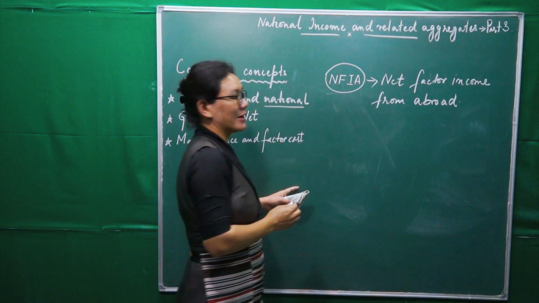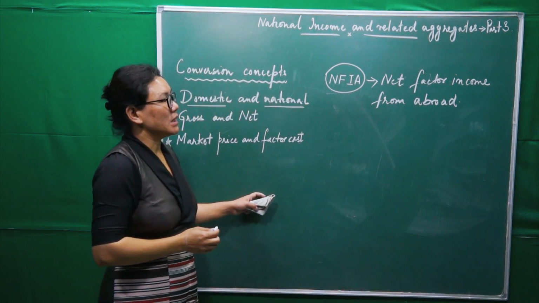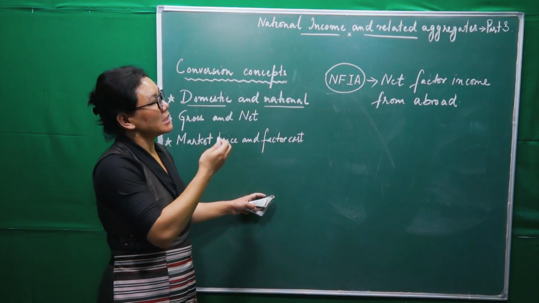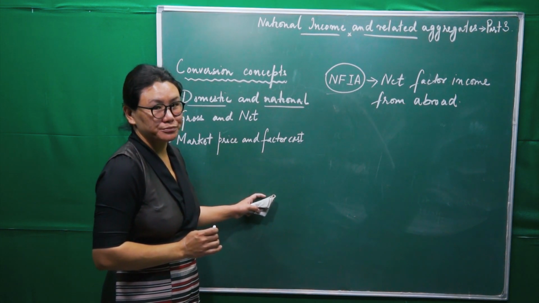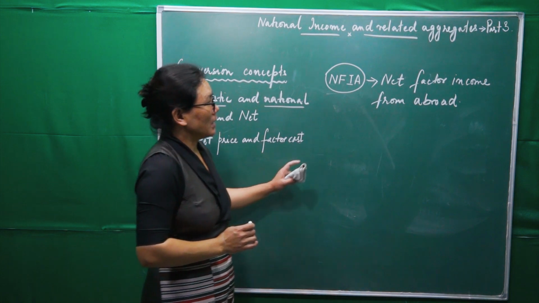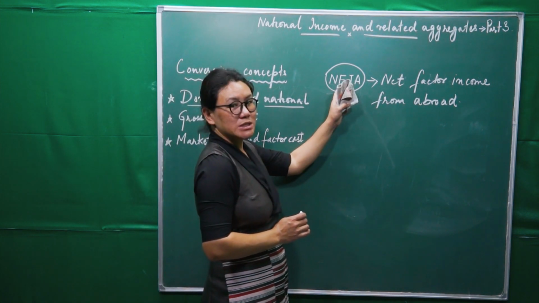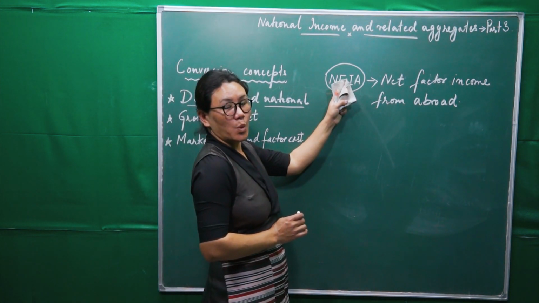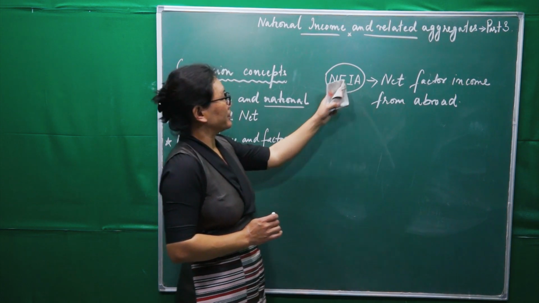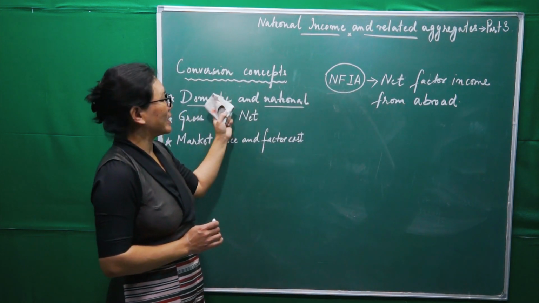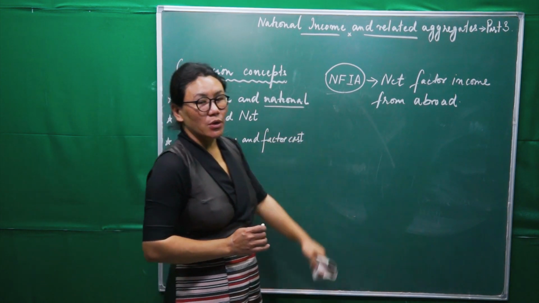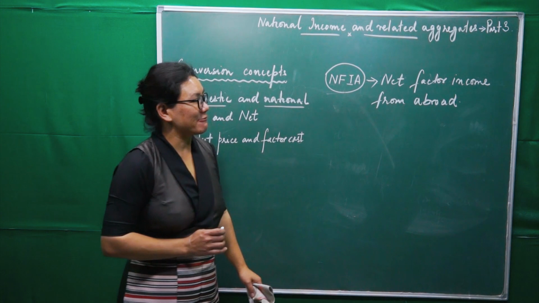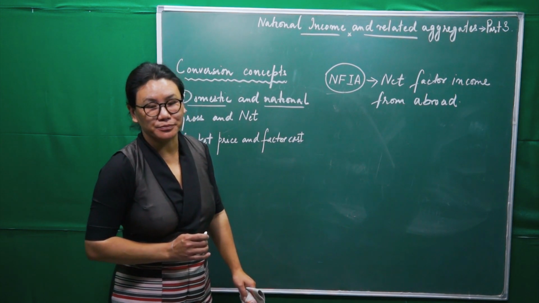This is NFIA, net factor income earned from abroad, or we can straight away write it like this: net factor income from abroad. This term will be used for conversion between these two concepts. Now let us go into the meaning of what is this net factor income from abroad.